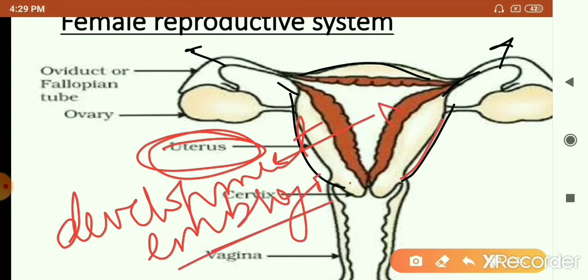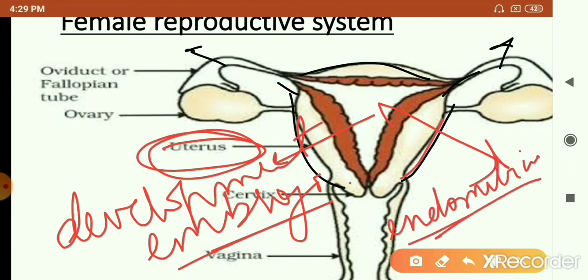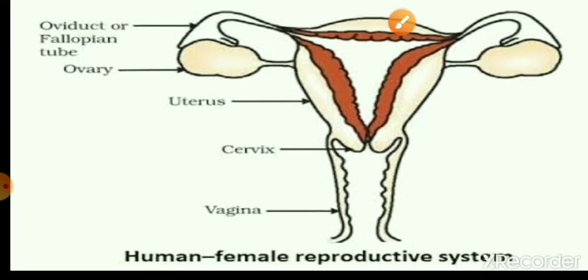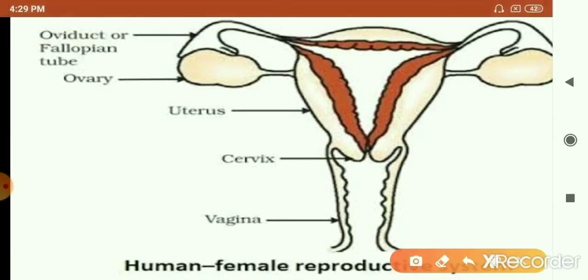The inner wall of the uterus is very important. This is called the endometrium. And this is very important because it is a place where the embryo will get attached and get nourishment from the mother's body. Now you see the lower end of this uterus is constricted. It's quite narrow, and this narrow lower end of the uterus is called the cervix. The cervix leads to an 8 to 9 centimeters long tube which is called the vagina.